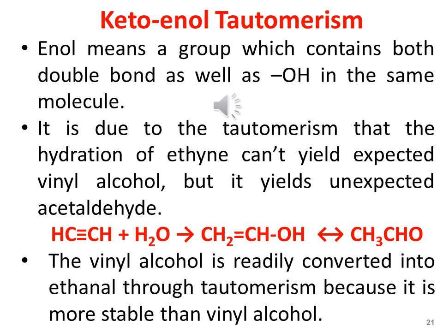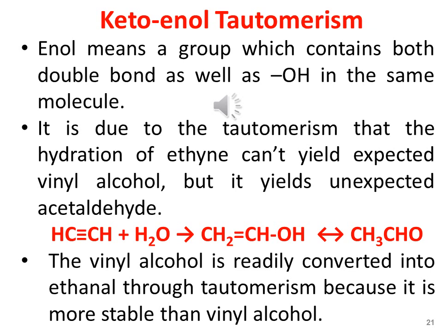If we talk about the enol, the literal meaning of enol is a group which contains both a double bond as well as the hydroxyl functional group. 'En' stands for the double bond, and 'ol' stands for the hydroxyl or the alcoholic functional group in the same molecule. So enol is a molecule that contains a double bond as well as a hydroxyl functional group.